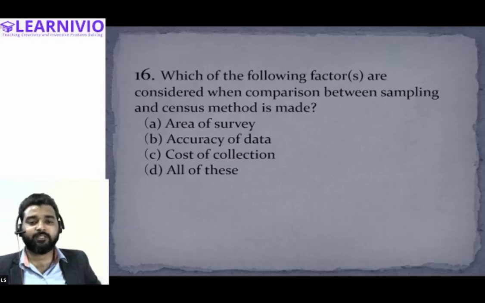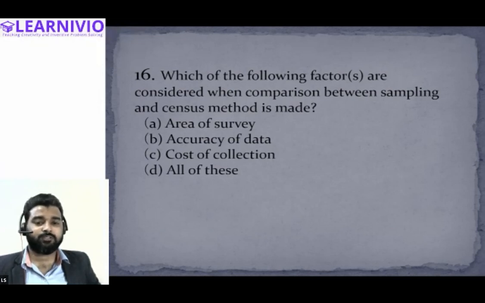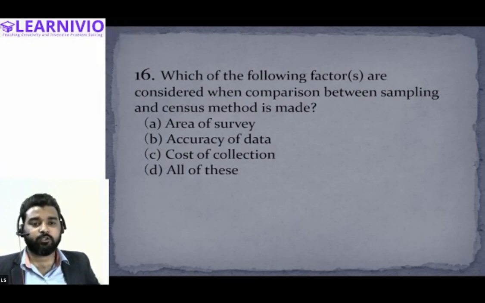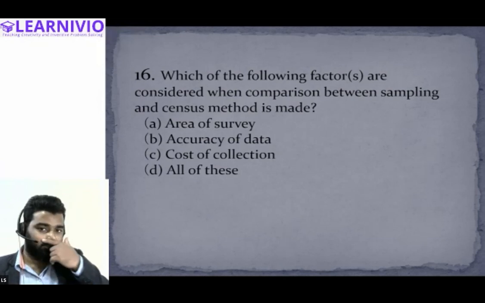If you require 100% accuracy, then you should go for the census method, and if you require reasonable accuracy, then you should go for the sampling method. All right, and cost is also important. If you are intending to incur a high amount of cost, then you should go for the census method. And if there is some fund problem, then you should choose the sampling method only. So all of these factors affect the selection of the method, whether you will choose the census or sampling.